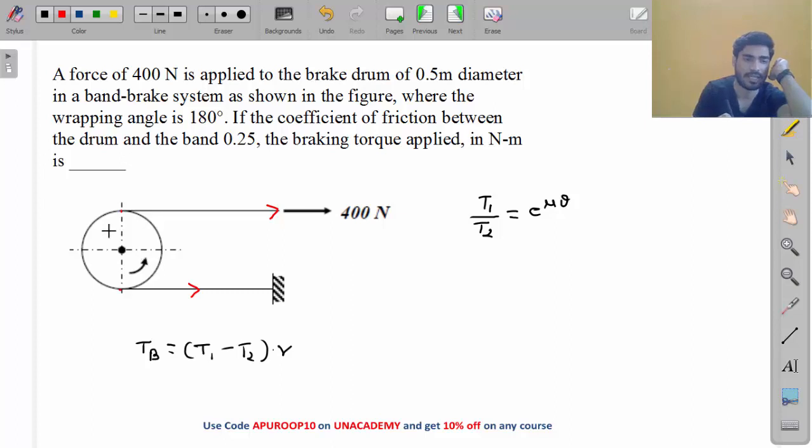It is rotating anti-clockwise. So this band should rotate clockwise, then only it will apply the brake. Okay, it is rotating anti-clockwise, so the band should apply a moment clockwise. Okay, so in order to apply clockwise moment,